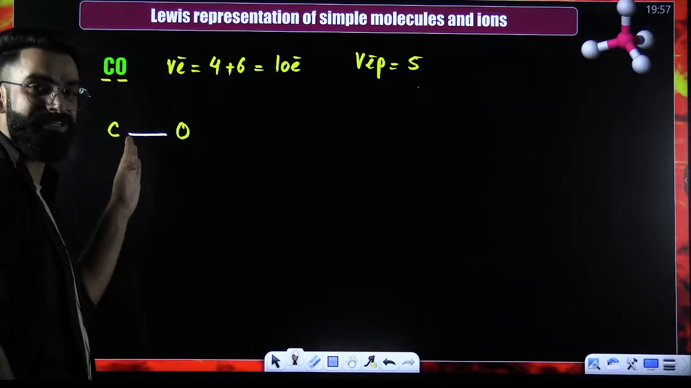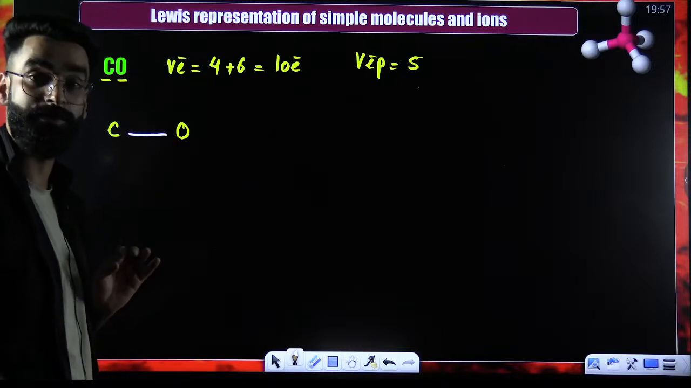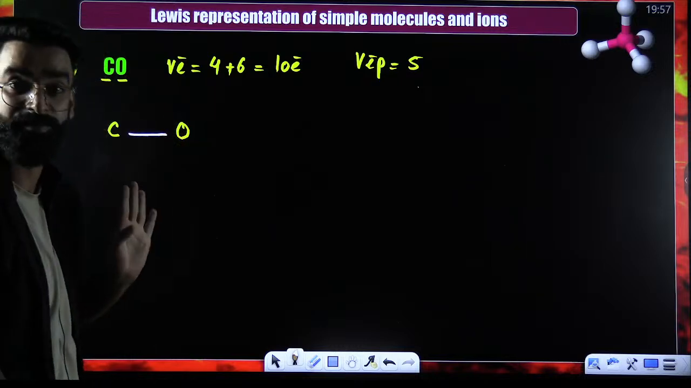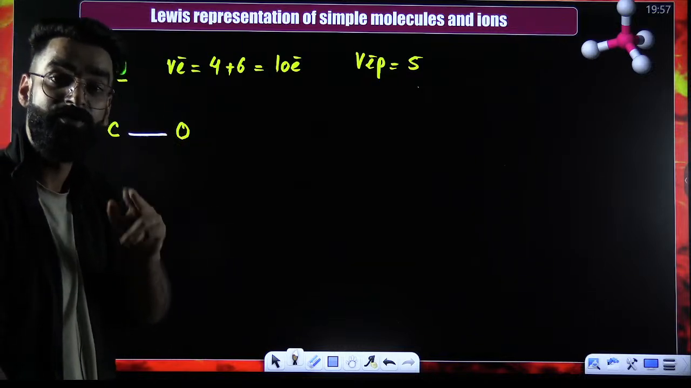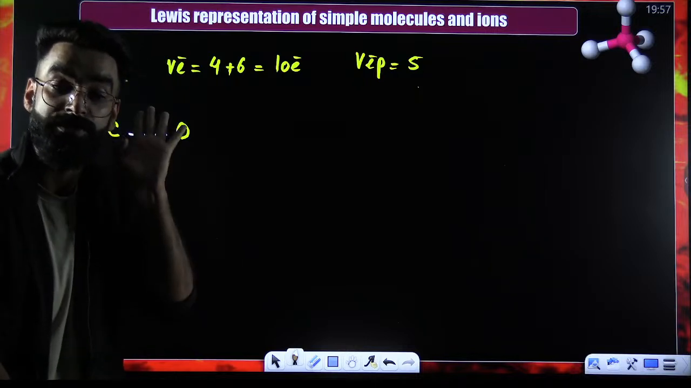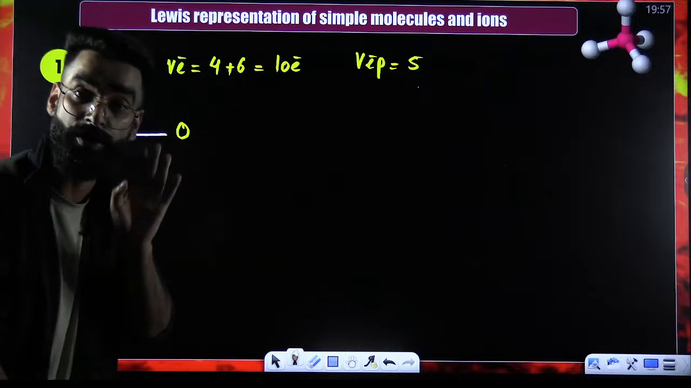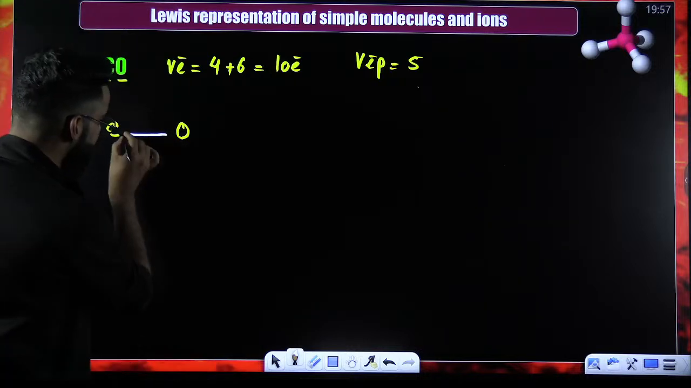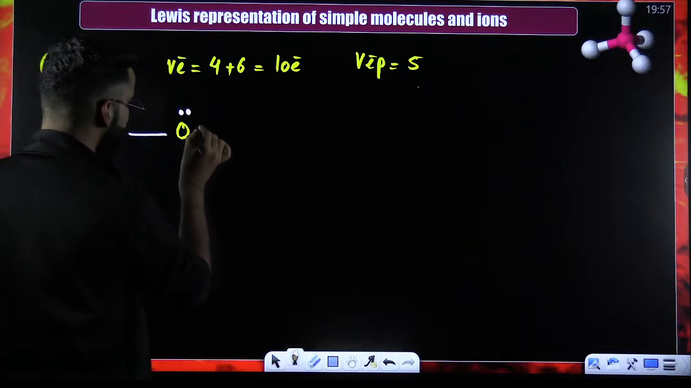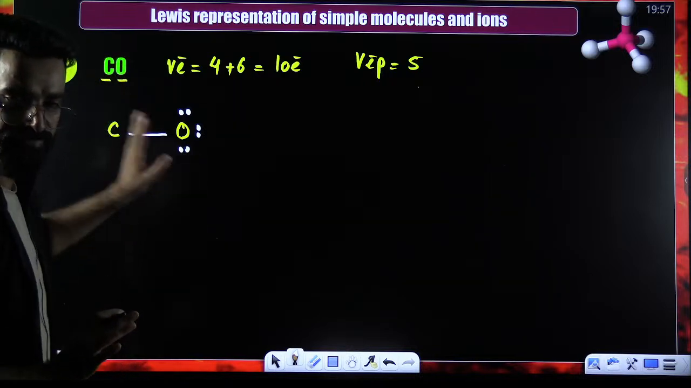right after drawing one bond, what exactly are you going to do? You are going to fill the octets of this oxygen as well as carbon. And you'll be starting with the more electronegative element. Which one is more electronegative among the two? Oxygen. Start filling the octet of oxygen. See, 2 already you can see. So 4, 6, 8. Its octet is complete now. The octet of oxygen is complete.